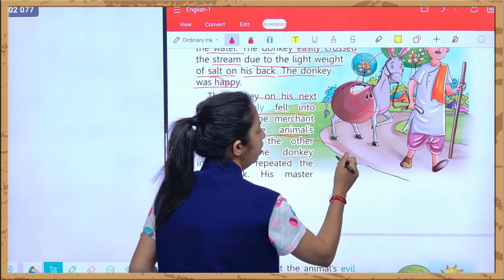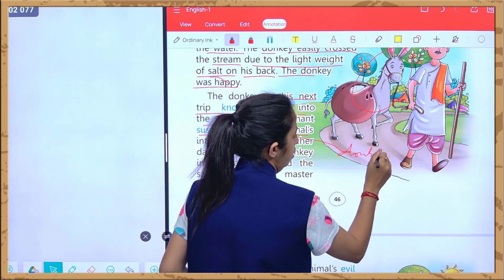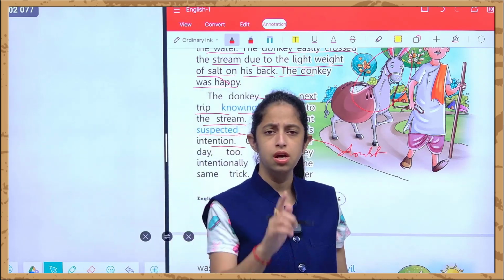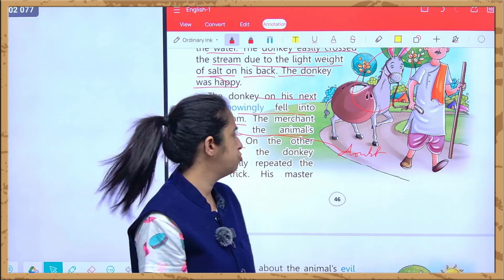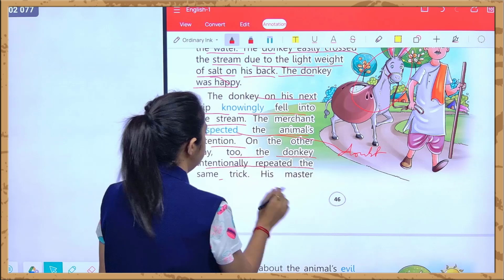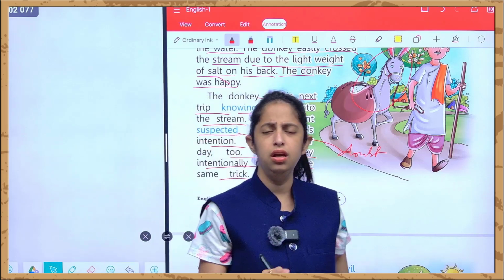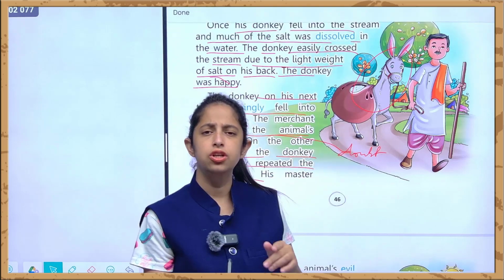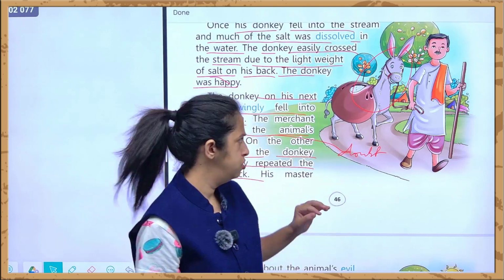Suspected का मतलब क्या हो गया? He was very much doubtful. उसको डाउट हो गया किसके ऊपर? This donkey के ऊपर, that he falls intentionally in that stream. On the other day too, the donkey intentionally repeated the same trick, और same trick ही दोबारा से डंकी ने यही से रिपीट किया वापस से. Intentionally he just fell into that stream.